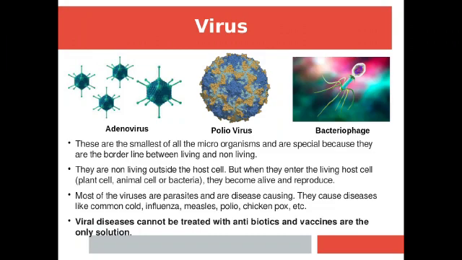Now, viruses. These are the smallest microorganisms, and as I told you earlier, viruses are a special group. Why? Because they are the borderline between living and non-living. Now, what is the borderline between living and non-living? These are non-living outside the host cell, but when they enter the living host cell, maybe a plant cell, animal cell or any bacteria, they become alive and reproduce.